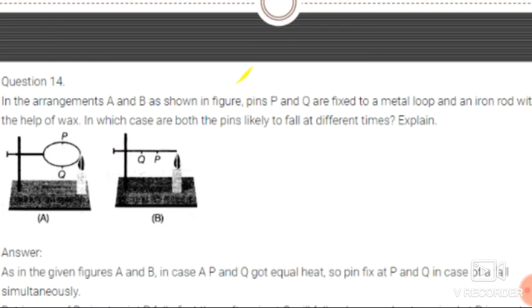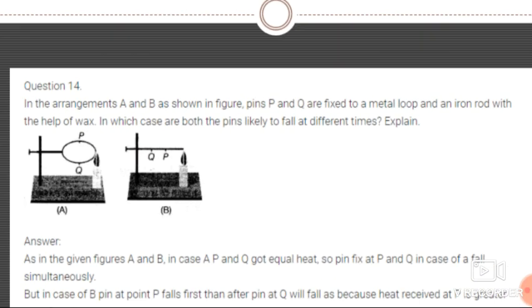The next question: in the arrangement A and B, these are the two things A and B shown in the picture. Pins P and Q are attached to a metal loop and an iron rod with the help of wax. In which case are both the pins likely to fall at different times? Explain.